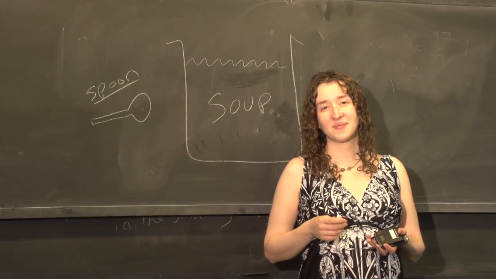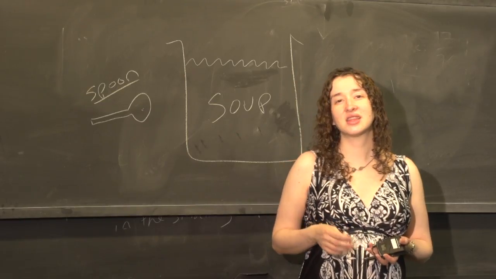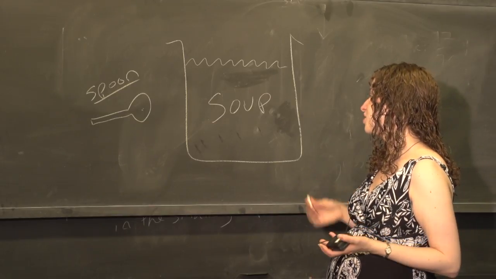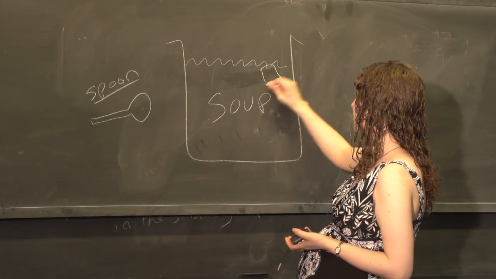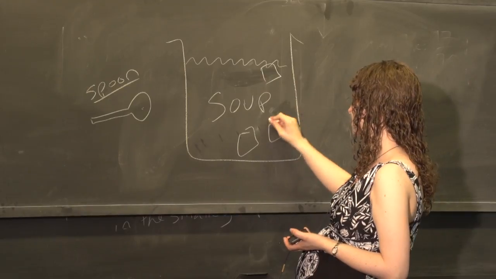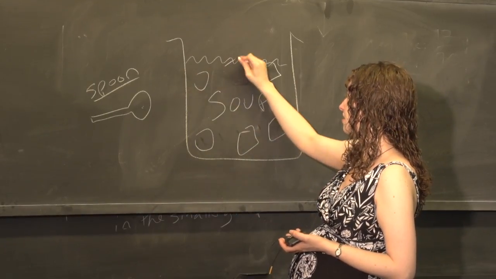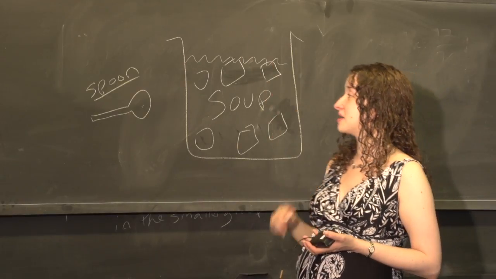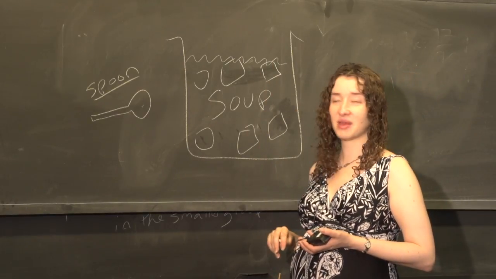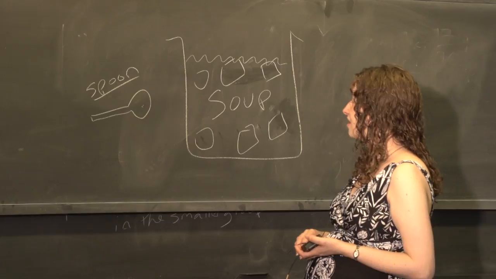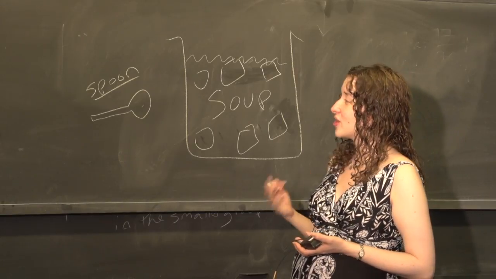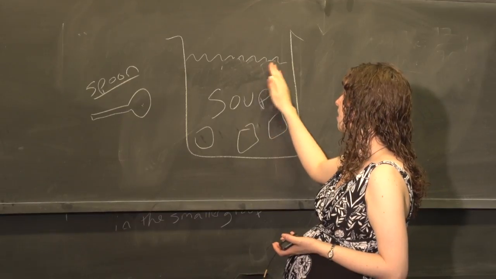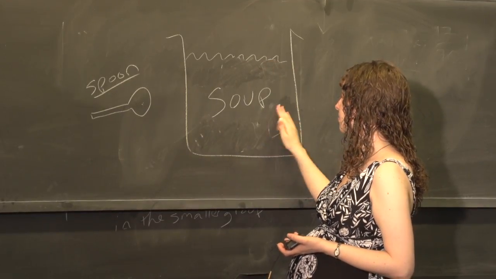And what do we mean by that? Suppose that this is a really choppy sort of soup. So there's all kinds of things floating in my soup. These are big pieces of carrots or something. And perhaps how salty I think the soup is depends on whether I happen to get one of these big pieces of carrots in my spoon. That'll make it harder to get a good estimate of the overall saltiness than if the soup is a puree and every bite is likely to be the same.